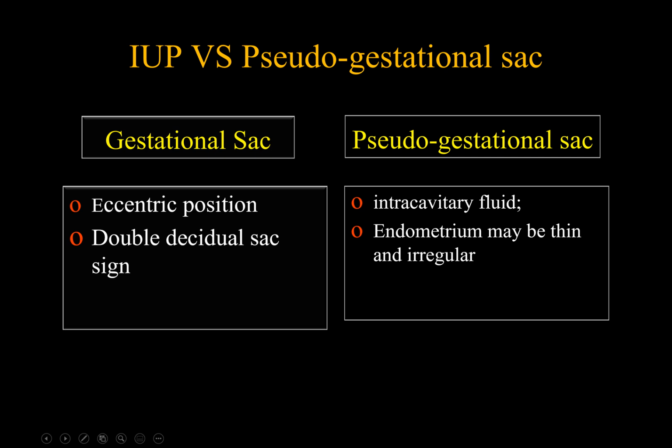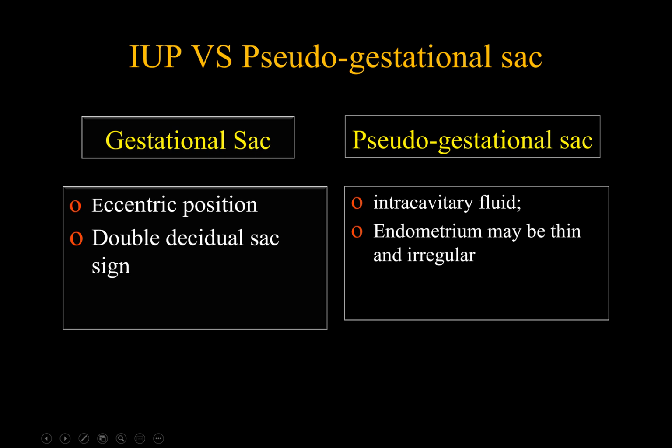Here are some tips to differentiate between the two. A true gestational sac has an eccentric position. It is within the endometrial cavity. It also shows the double decidual sac sign, which is two echogenic lines representing decidua capsularis and decidua parietalis separated by the endometrium.